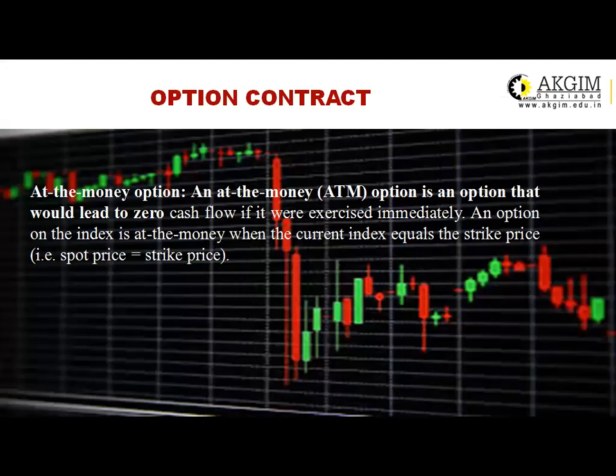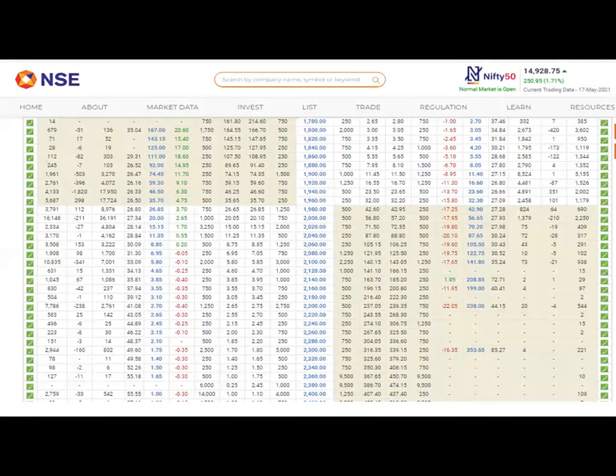Now, the at the money option. An at the money option is that option where the spot price and the strike price are both the same. An option on the index is at the money when the current index equals the strike price. Again, this is the case of the Reliance company shares. If the strike price is 1,940 and you are going to buy the put or the call option of 1,940, this is the case of the at the money option. The prices are given there, open interest, each and everything I have already discussed, so I'm not going to discuss it again.